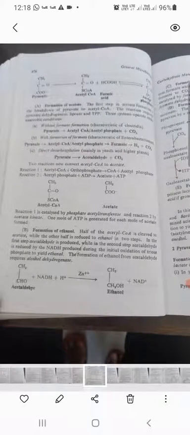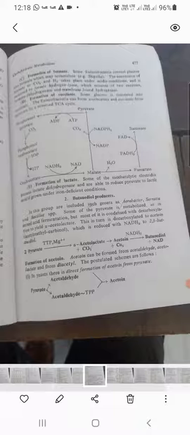Now, in this reaction, we have observed the TCA cycle and the reverse of the TCA cycle. Also, ethanol production is there, acetic acid formation is also there, and formic acid formation is also there. So, this is the mixed acid fermentation.